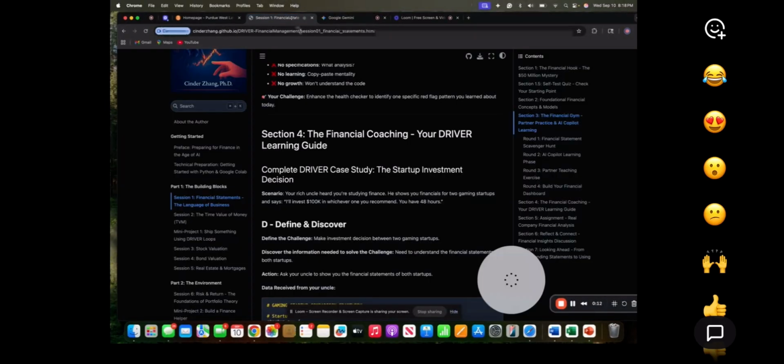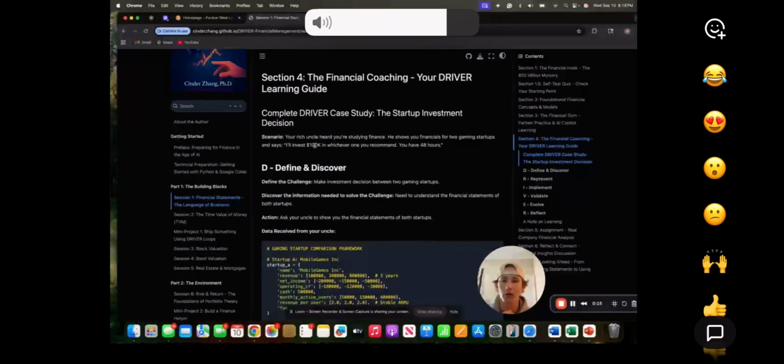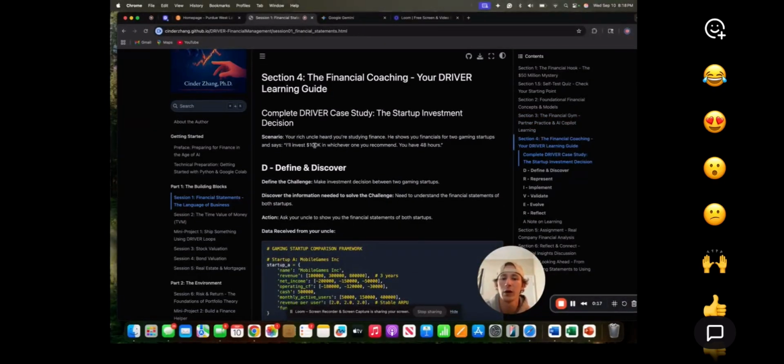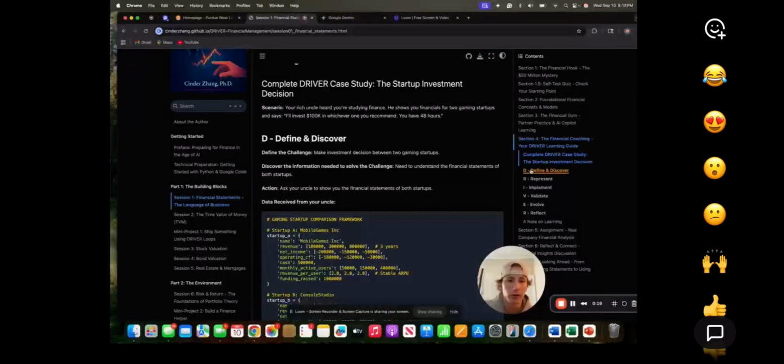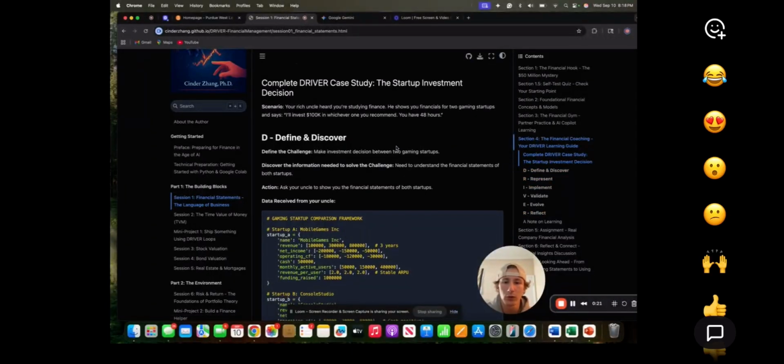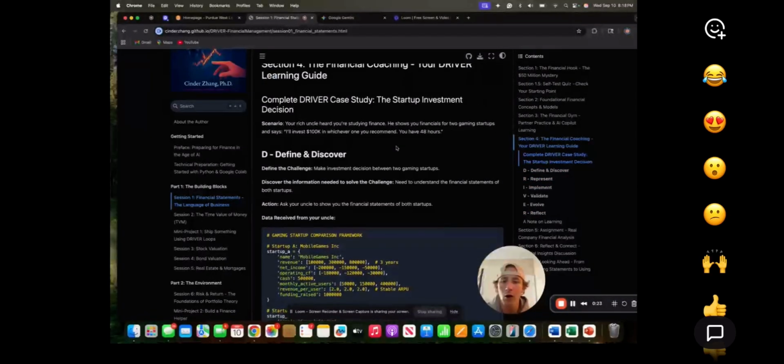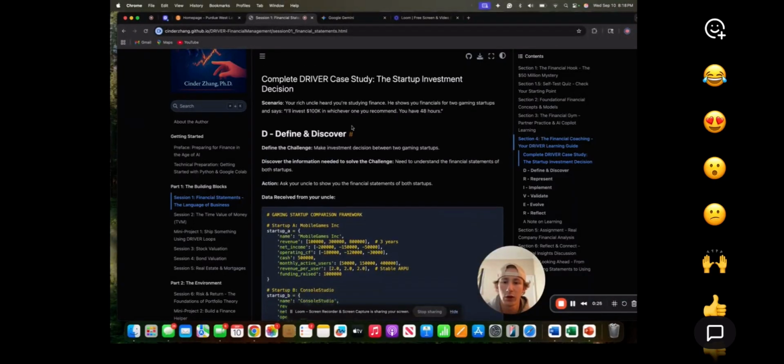And we were given a prompt scenario to use Gemini and AI to figure out and work with the framework driver. And I will show you how I use Gemini to work with this problem.